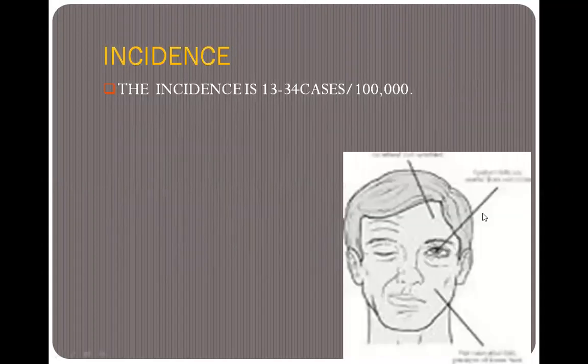Then what is the incidence rate of Bell's palsy? The incidence is 13 to 34 cases out of 1 lakh. It means in 1 lakh persons, there will be 13 to 34 cases of Bell's palsy.